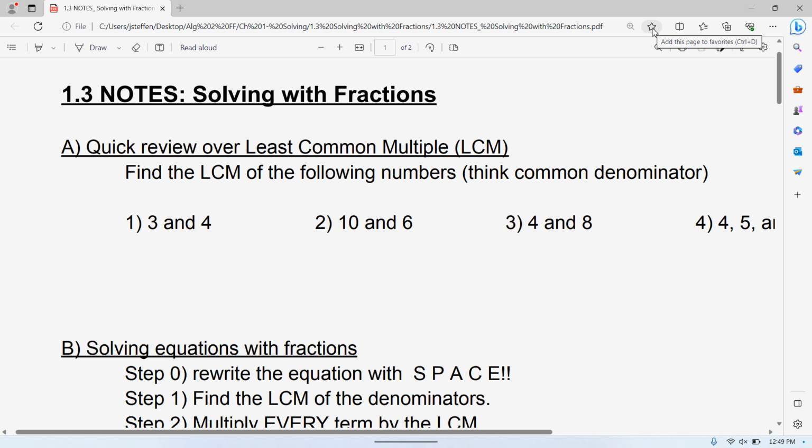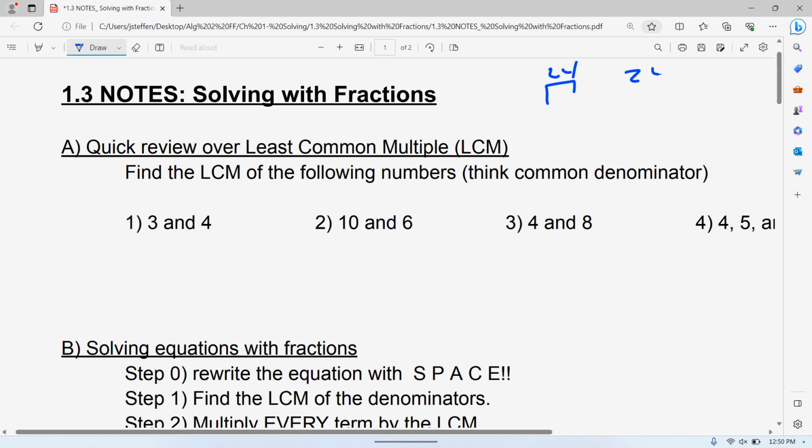I don't think I have a question that says, what's the least common multiple between these two numbers? But you need to know this, and it's helpful to know this for the next thing we're doing. So least common multiple is almost the opposite of a factor. If I have factors of 24, those are numbers that multiply to be 24. So like 1 and 24, 2 and 12. So 2 is a factor of 24 because 2 times 12. 3 is a factor of 24 because 3 times 8.